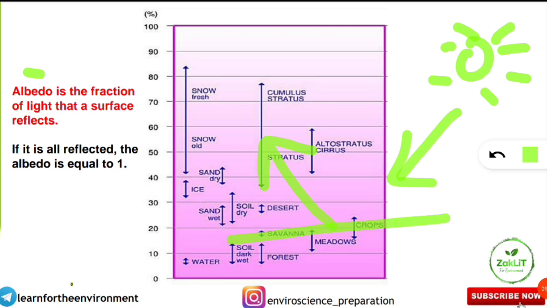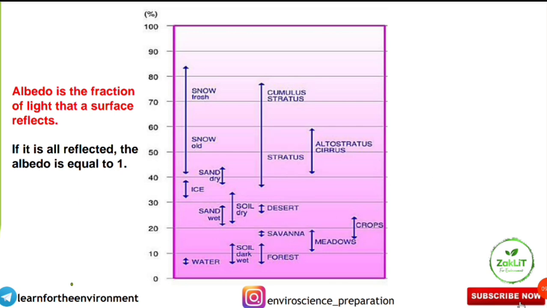If it is all reflected, then the albedo is equal to 1. So you should note down, if all the light is reflected, albedo is 1. If nothing is reflected, all is absorbed, the albedo is equal to 0. Here you should know how the albedo increases, from 0 to 100% reflection. The least is water; water absorbs all the light. Then slowly forest and wet dark soil have a little more albedo than water. Then come the meadows, crops, savanna forest, then desert.